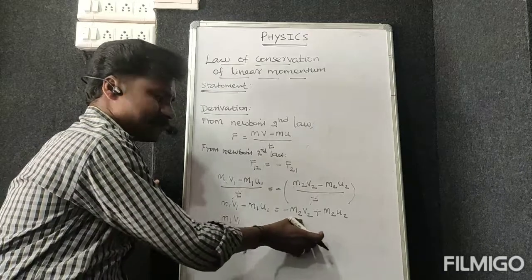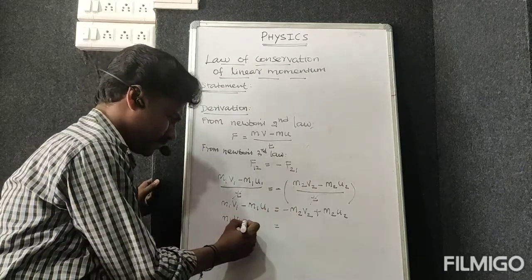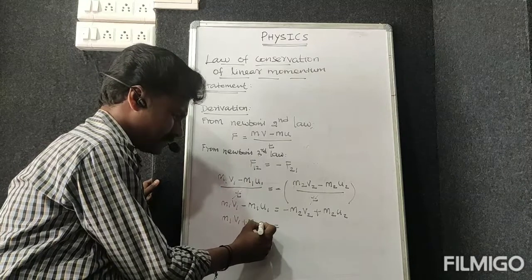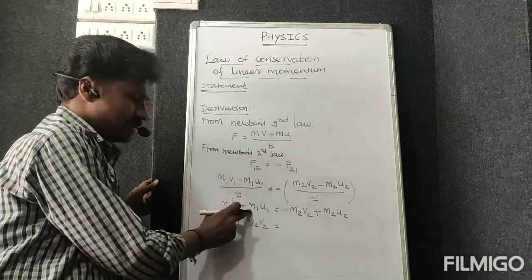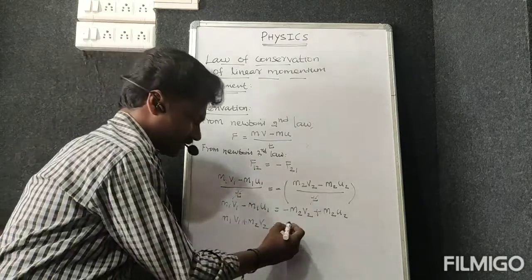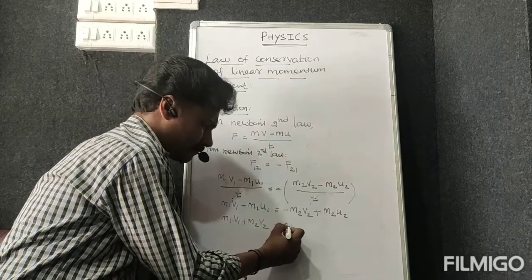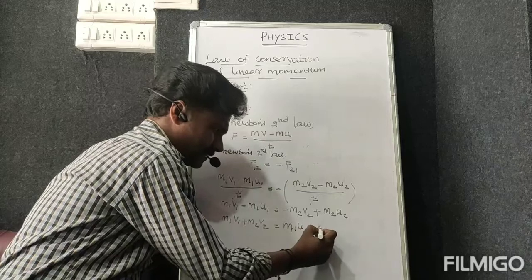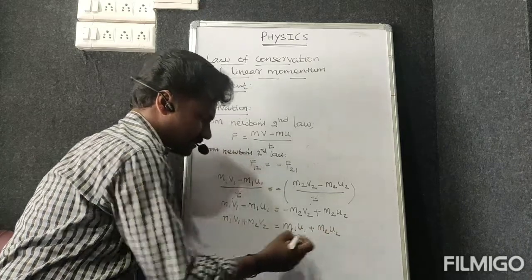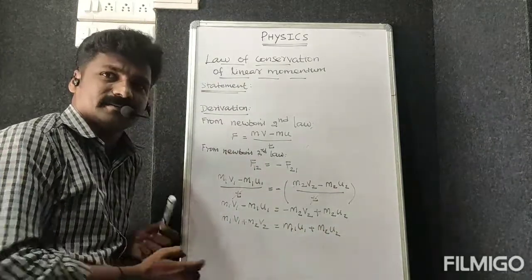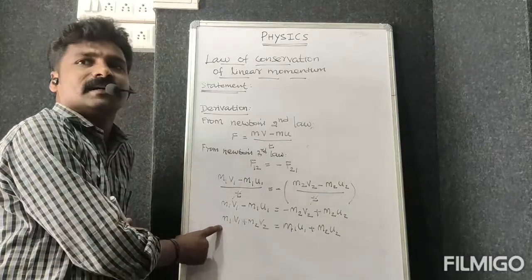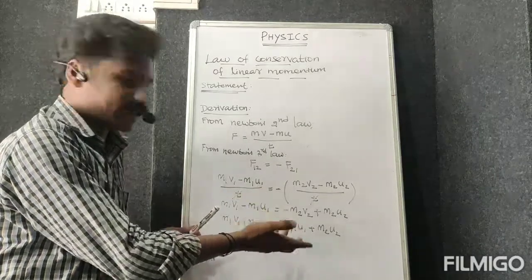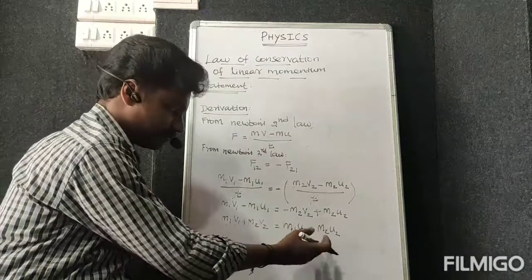Here minus m2 v2 moving this side, so I can write plus m2 v2. Like that, minus m1 u1 moving that side becomes plus m1 u1 plus m2 u2 already there. Okay, so please listen. We can write the very last step.